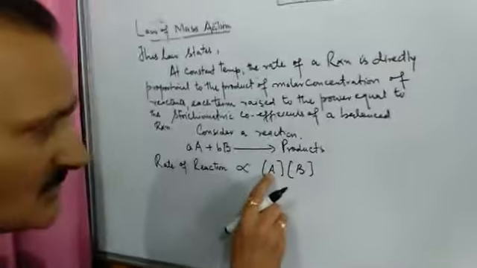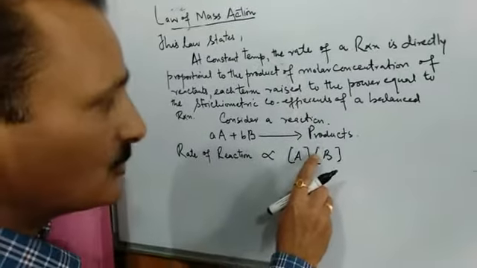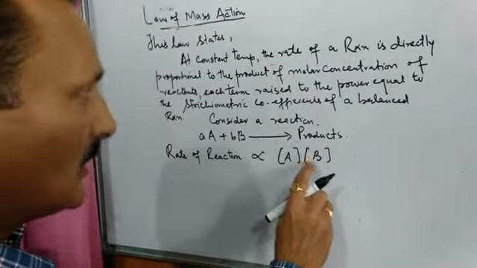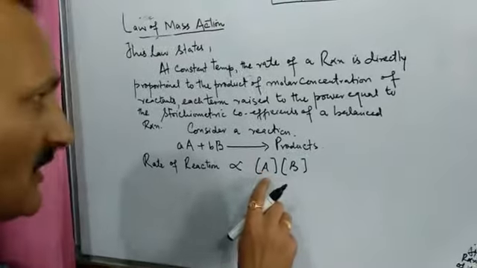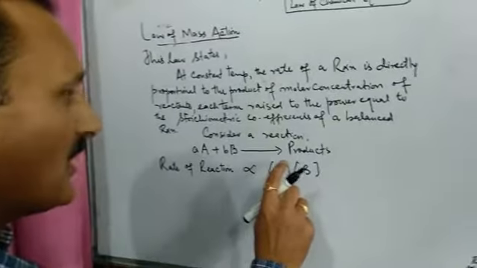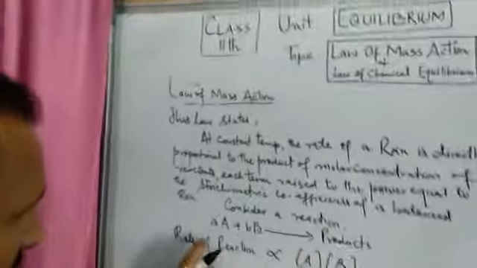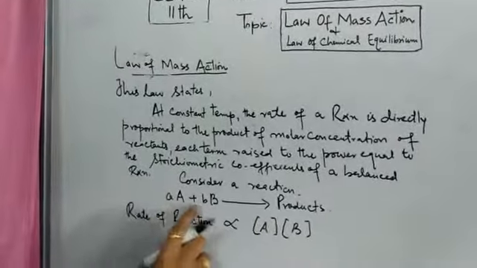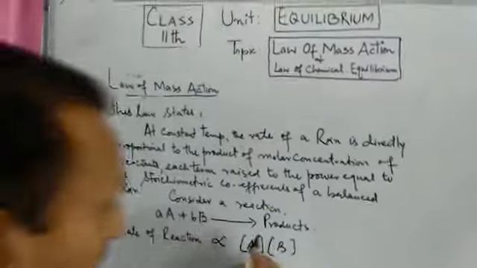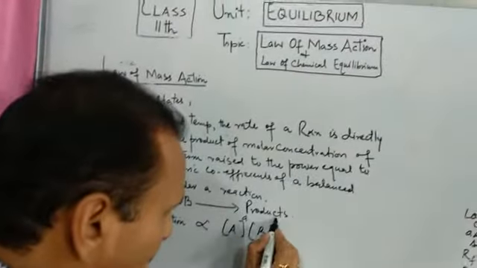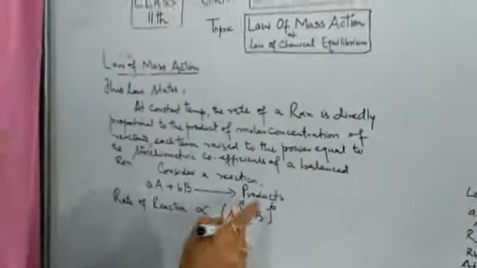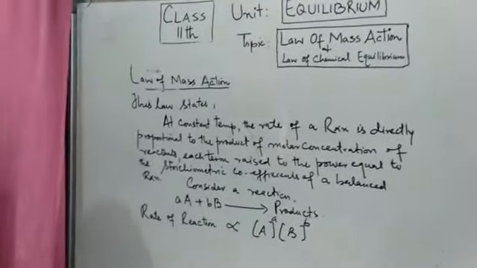Now we have to raise these to certain powers. And what should be the powers? These powers should be equal to the stoichiometric coefficients, small a and small b, of a balanced chemical equation.